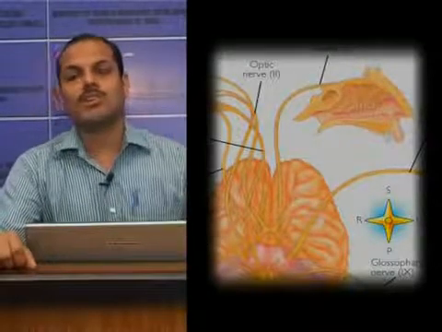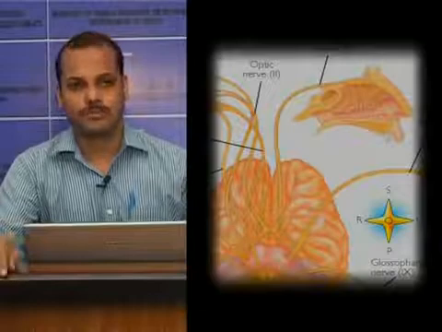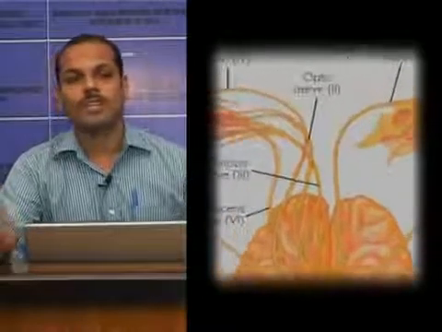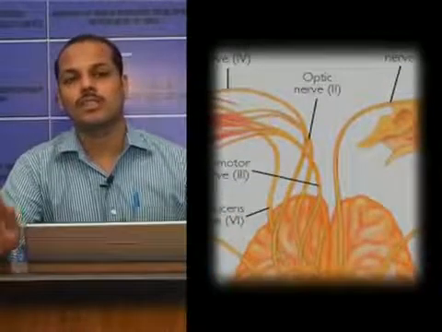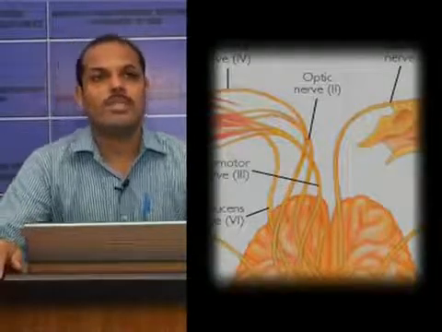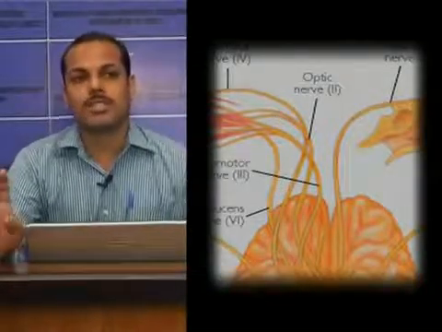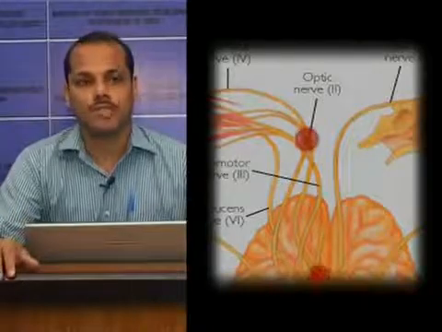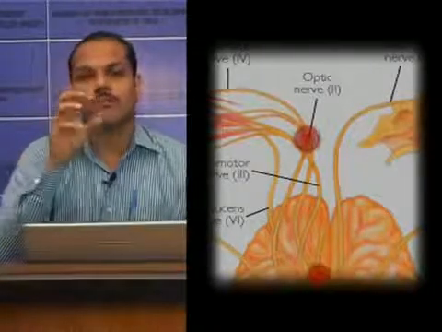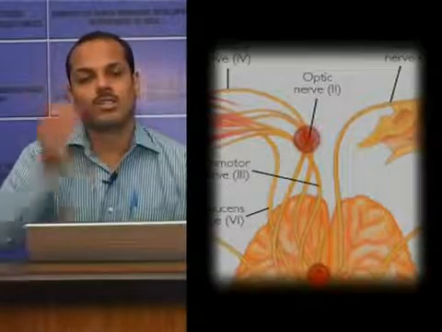Now, the second nerve is cranial nerve number 2, the optic nerve. From the name itself you can understand it is the nerve of vision. It contains special afferents for vision. So it returns information from photoreceptors in the retina to the brain.